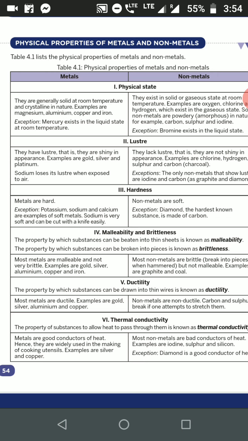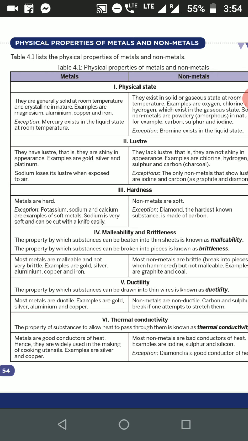In non-metals, non-metals are soft, but the exception is carbon. Diamond is one of the hardest substances known. If we have to cut a diamond, we require a drilling machine. Our next property is malleability and brittleness. What is malleability? Malleability means the property by which the metal can be beaten into sheets. We can beat the metals into sheets. If they change into sheets, they are malleable.